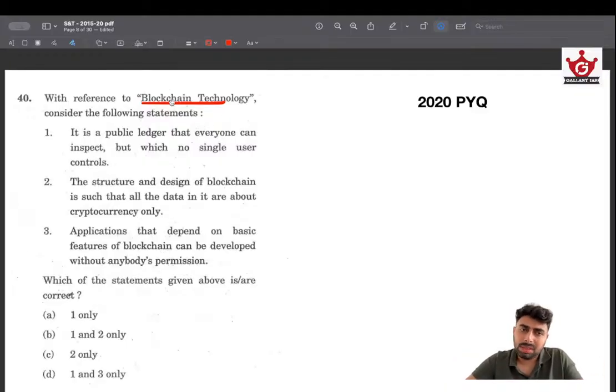Here also, you need to have certain knowledge. I think this was very much in current affairs, so you won't be missing many things because UPSC didn't go into very much detail, and also elimination is possible in this particular question, which I tell you. Assuming I don't know anything about blockchain, let me try to solve this question. It is a public ledger that everyone can inspect, but which no single user controls. Maybe. Okay, maybe. The structure and design of blockchain is such that all data in it are about cryptocurrency only.